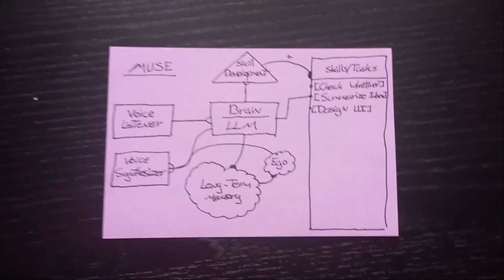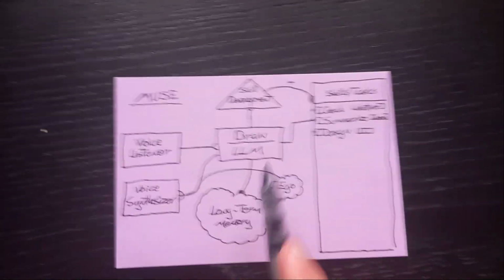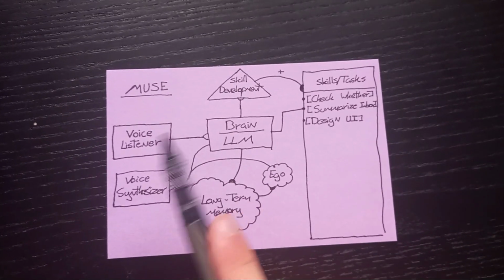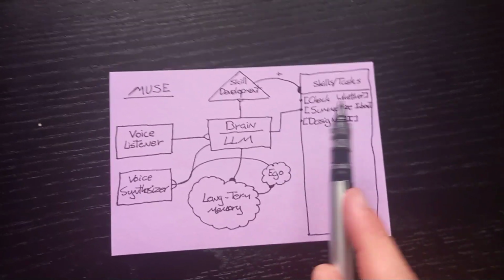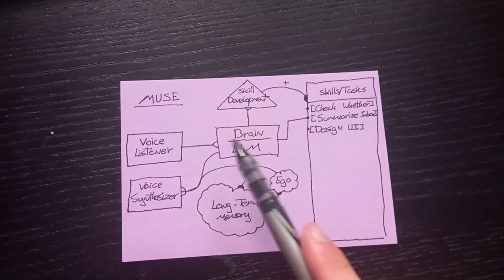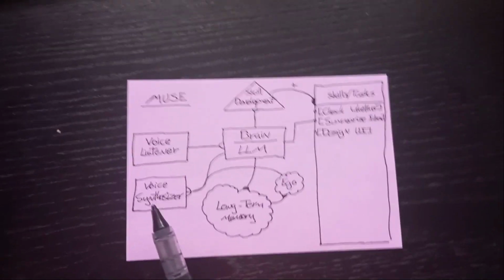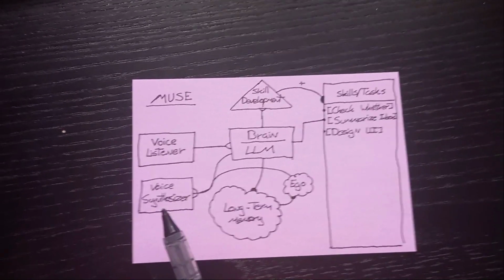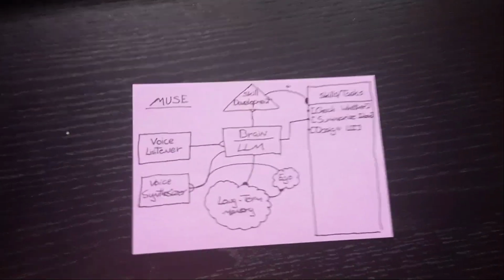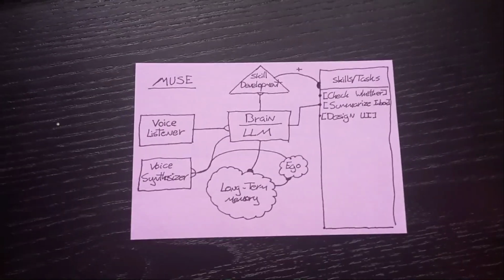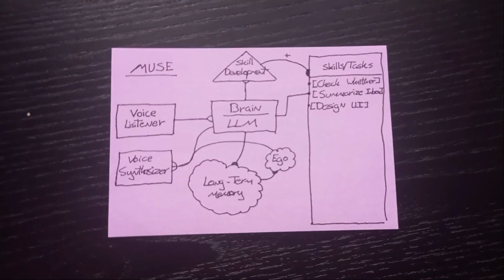Anyways, let's say I ask it to do a task. Let me grab my phone here. I ask it to do a task. It pulls from its library, it pulls from its long-term memory. It knows who I am, what I'm currently doing, and the tasks that are relevant for that thing. It gets the answers from the skill library. Then it answers and pulls from its own personality into a voice synthesizer, which also exists, to then answer back to my question. That is my plan for the end of my gap year next year. This is basically my roadmap. I need to map this out slightly better, but this is the plan.